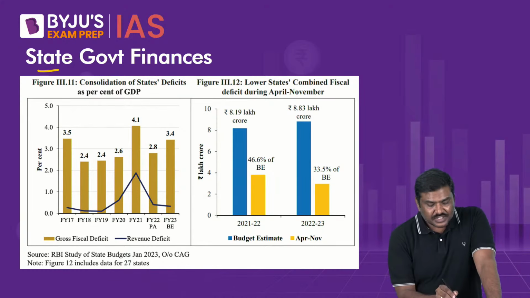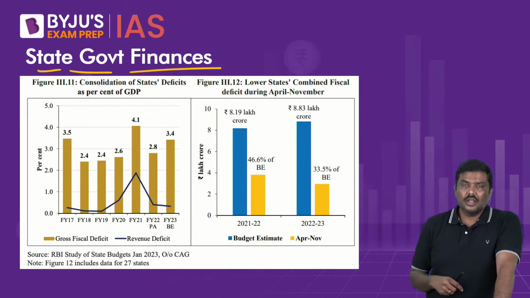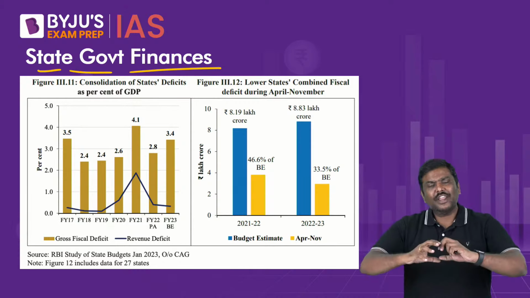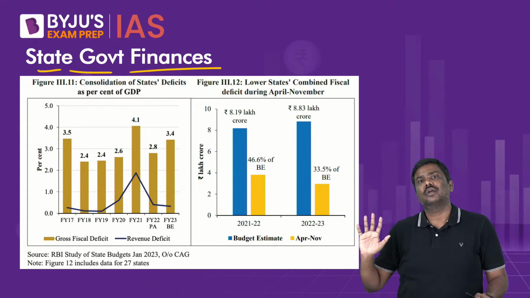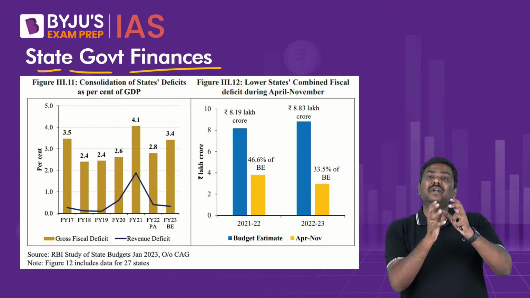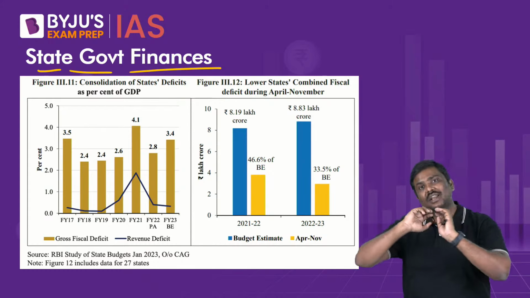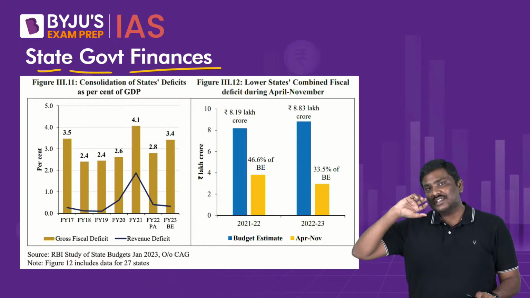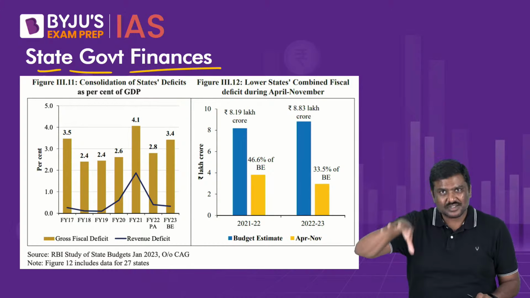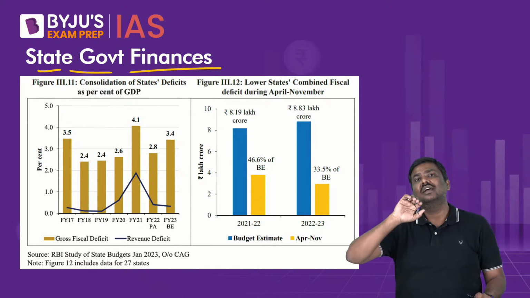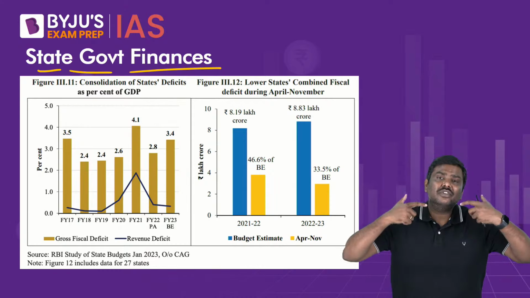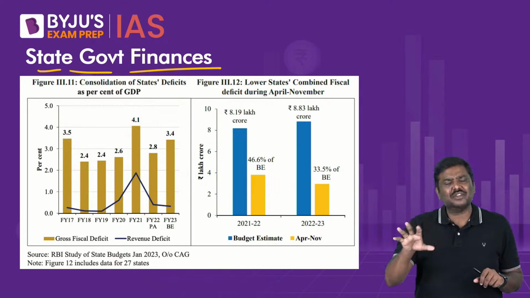What about the finances of the state governments? First and foremost, please understand, if you take the overall Indian economy, the central government will spend money and states also spend money. But if you look at the total expenditure of the center on one side and the total expenditure done by the states on the other side, generally around 60% plus of the total expenses in the Indian economy come from the states. And because of the pandemic, mind you, there was a lot of pressure on the finances of the state governments.